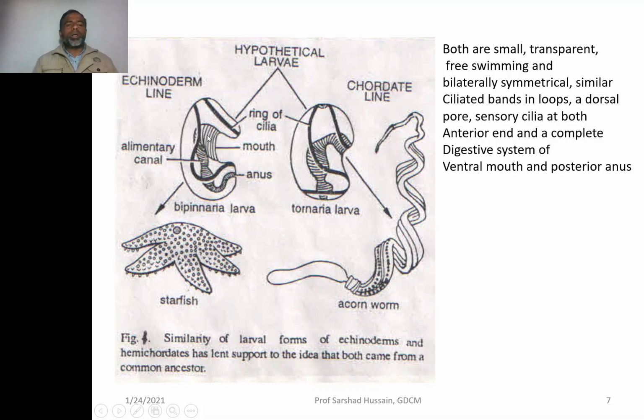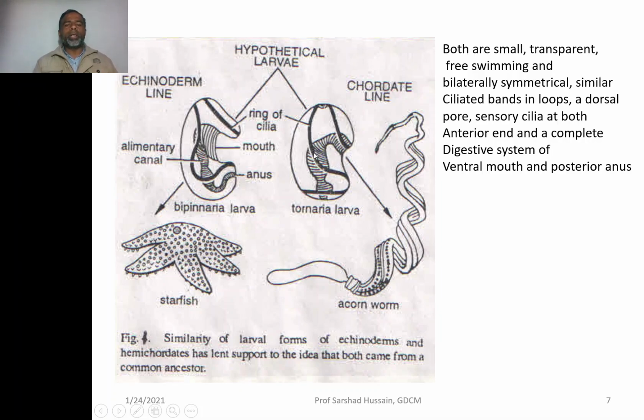It is based upon the resemblance. Why from same ancestor? Because the larvae of the two resemble much with each other. They resemble in their small size. Both are transparent. Both are free swimming. Both are bilaterally symmetrical. Both have ciliary band.